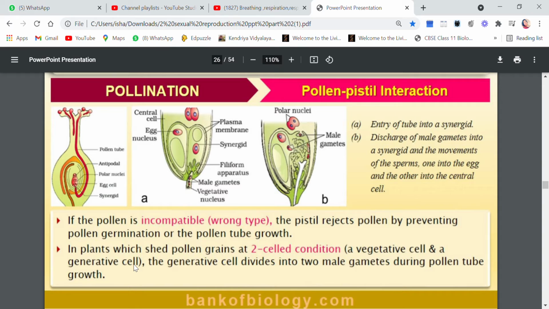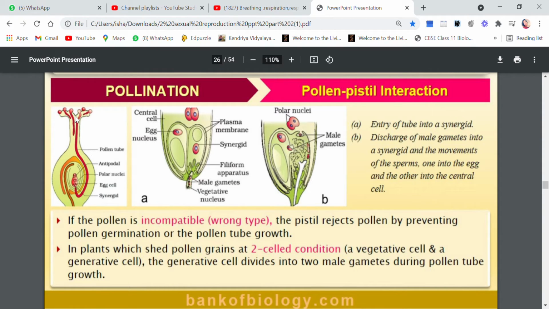We have done the structure of the pollen grain. So if the two-celled condition is present, the generative cell will again divide into two male gametes during pollen tube growth.